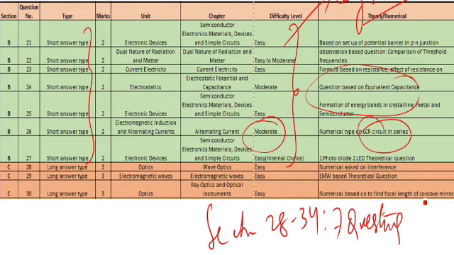Okay, then question number 29, so it was based on EMW, electromagnetic wave, easy question. So basically EMW based questions are easy in nature, you know that. So question number 30, which was based on ray optics. Okay, and it was an easy question again, and in this question you were asked to find out the focal length of a concave mirror. So it was a numerical based question, so I have tagged it easy question.